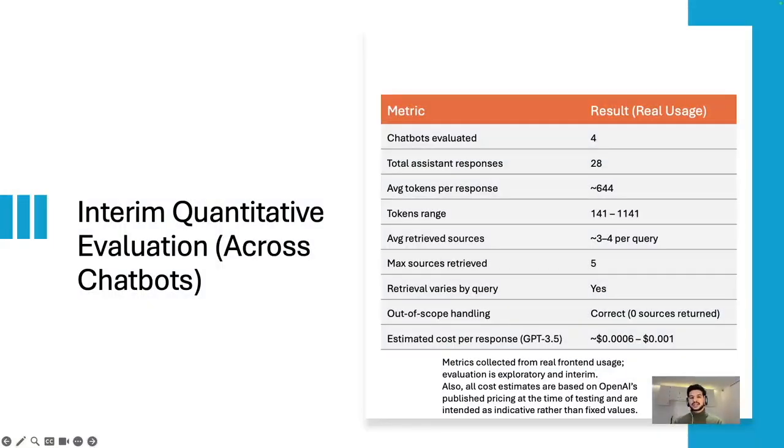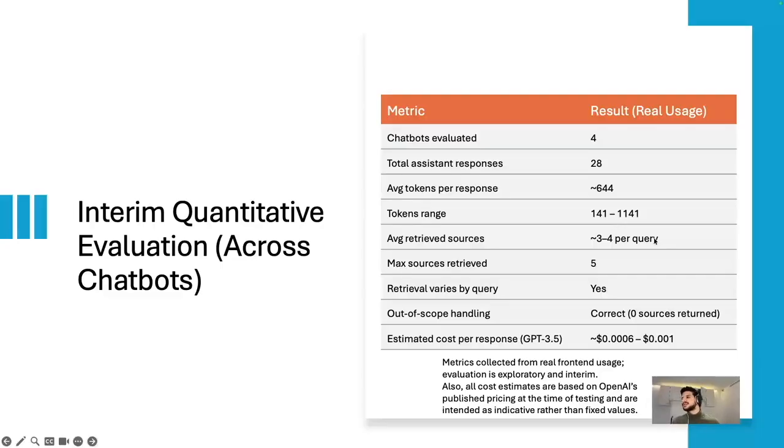For testing the project, I had three different types of tests. First was the internal quantitative evaluation, which was basically a manual test. I created 4 chatbots. We had maybe 30 to 40 messages, here stated about 28 messages. The average token count for each response was 644 tokens, and the range was from 141 to 1141 for each message.